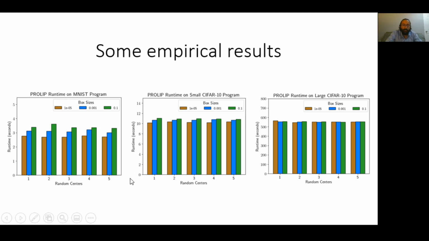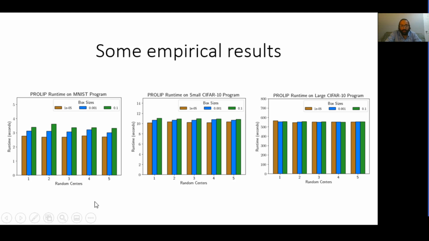Moreover, for each pcat program, we consider 5 different locations for the input boxes, and these 5 locations are randomly picked. For each location, we consider 3 different box sizes indicated by the 3 different colors. So each bar basically corresponds to the running time of the algorithm when we consider a specific box of a specific size for a specific program. The running time is indicated on the y-axis.